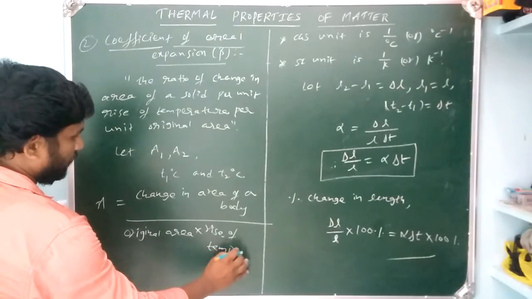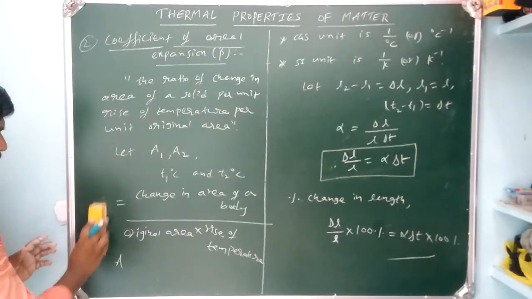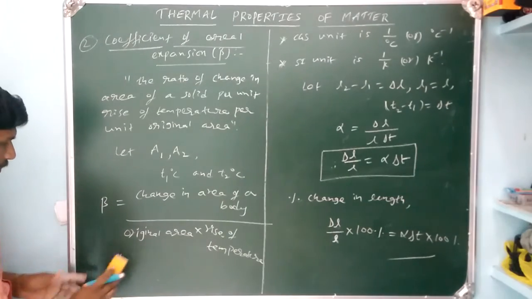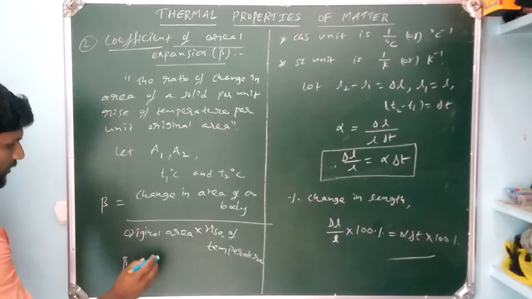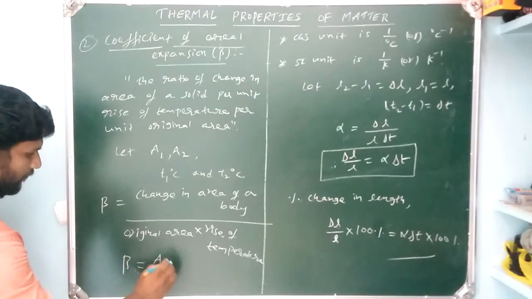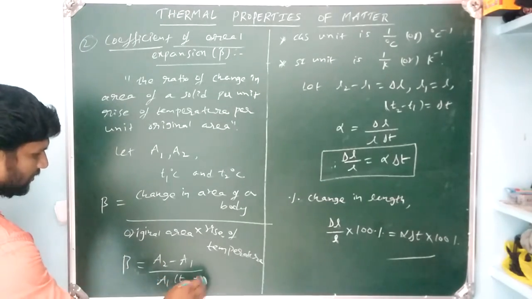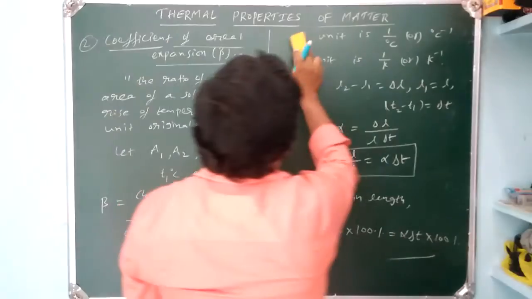Therefore beta is equal to A2 minus A1 by A1 into T2 minus T1.